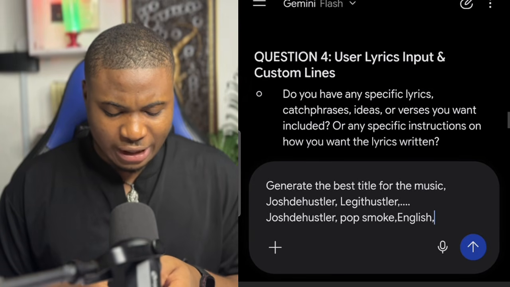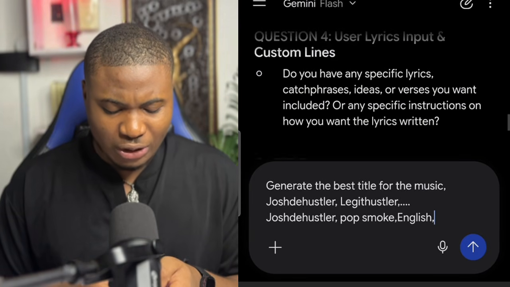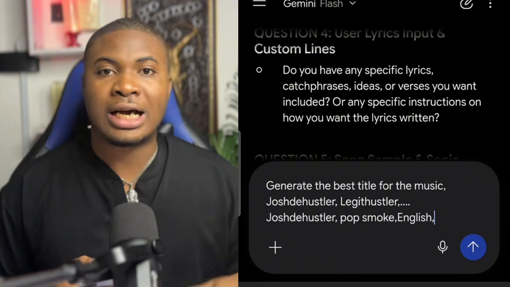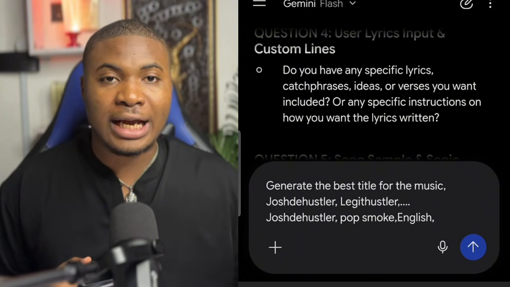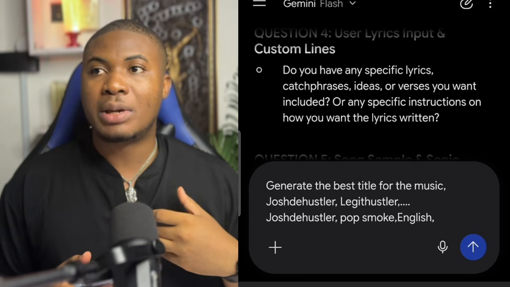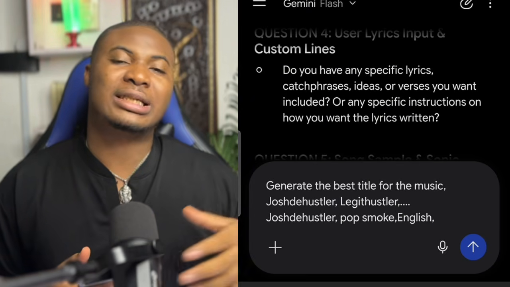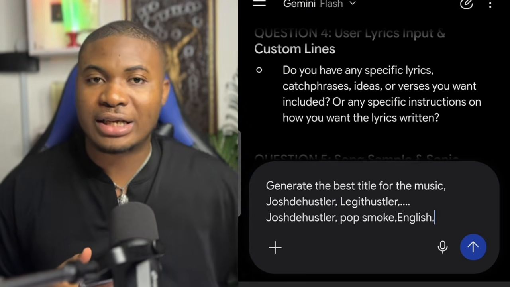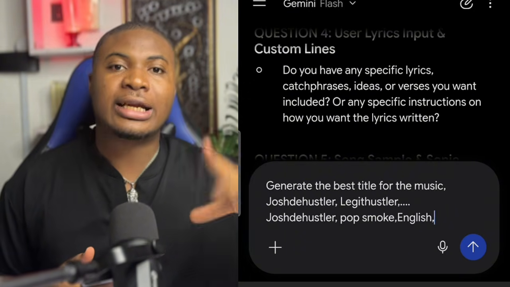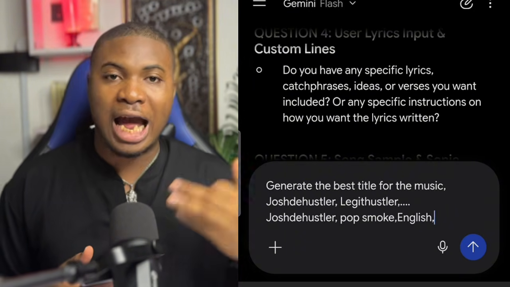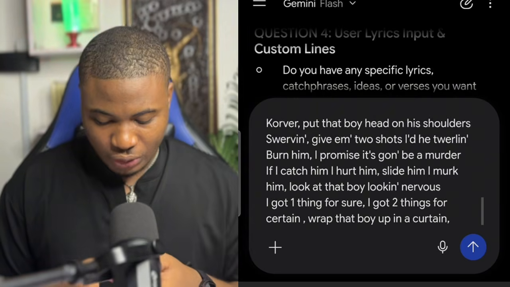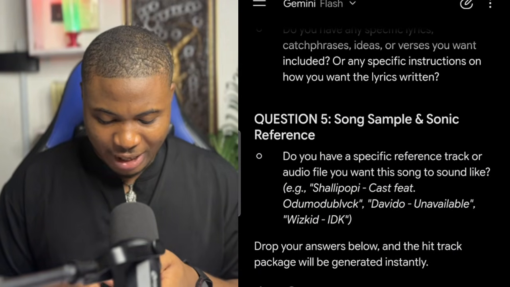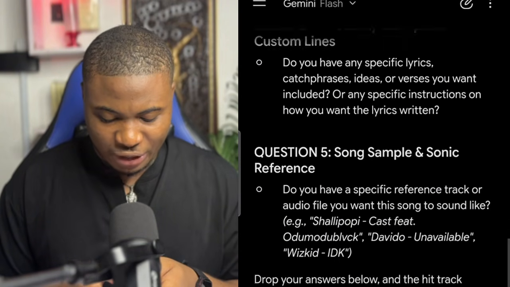So the next question is user playlist input and custom line. This user playlist input is where you can bring out some ideas to make your music authentic. Maybe you might talk about something that happened to you, as lyrics or as a story, and then it will convert that. Me, I have my own stuff which I've written. I'm going to put it right here. So I'll paste my lyrics right here, which is the information I need.